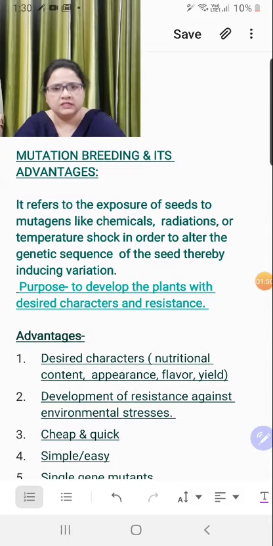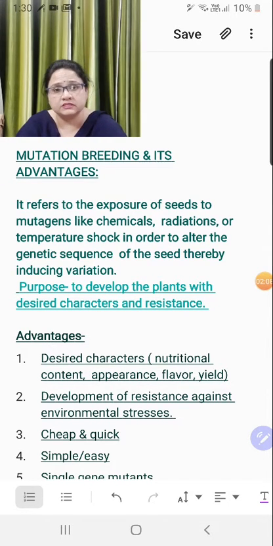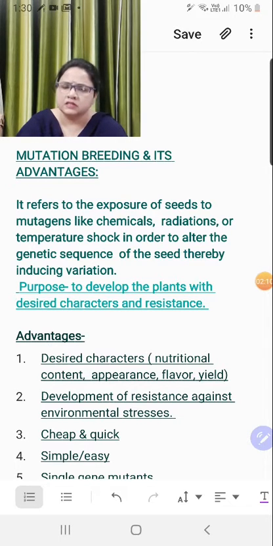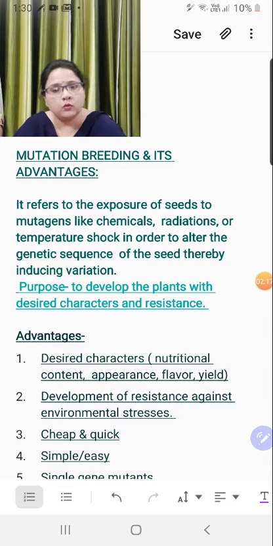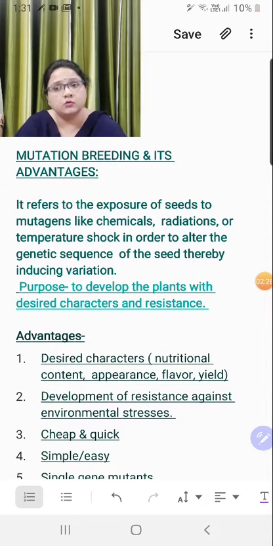What is your purpose of doing this? We want to induce variation in the seed, and we are just trying a hit and trial method so that our desired character appears in the offspring, right? So our purpose is to develop the plant with desired characters and resistances against disease or drought or water stress or say temperature resistance. These are the kinds of characters we wish to induce, and for that we have to alter. Mutation, you never know which side it will go. It may be advantageous for the seed, it may be disadvantageous. So in that case, what are you going to do? You just sort out the advantageous ones which are fulfilling your desires.